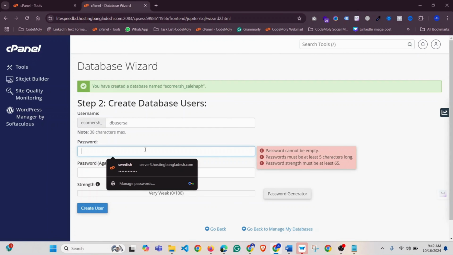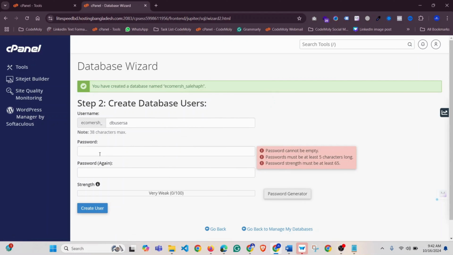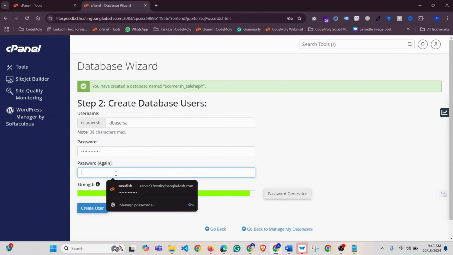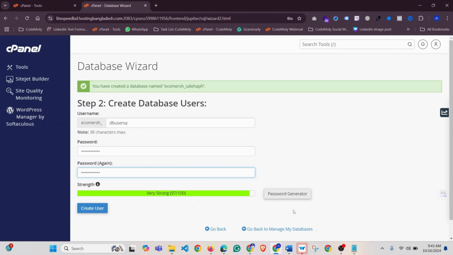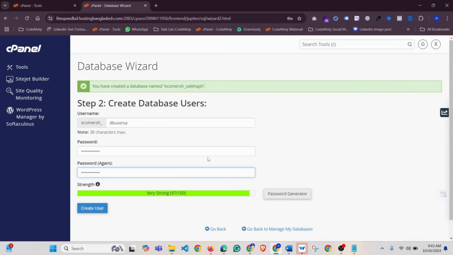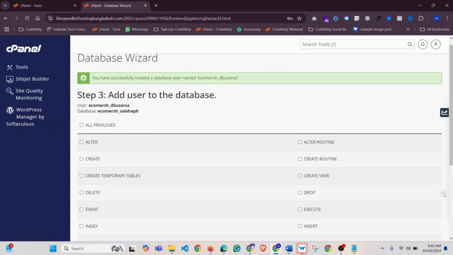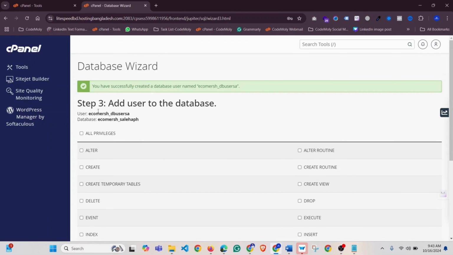Now we have to give a password for your database. So I am going to generate a password from here and paste it over there, and password again. Now I have to store this password also, as we will use it a few times later. So this will be the database password. Now I am going to create the user, and you can see that you have successfully created a database user named ecommerce_dbuser.